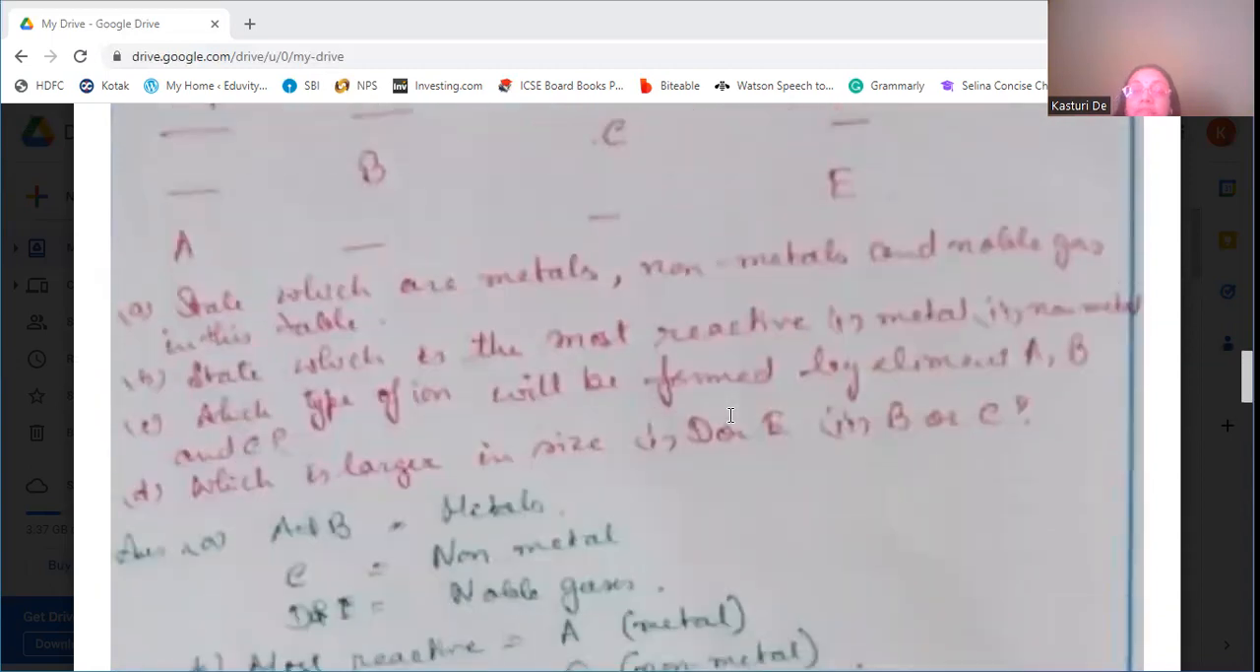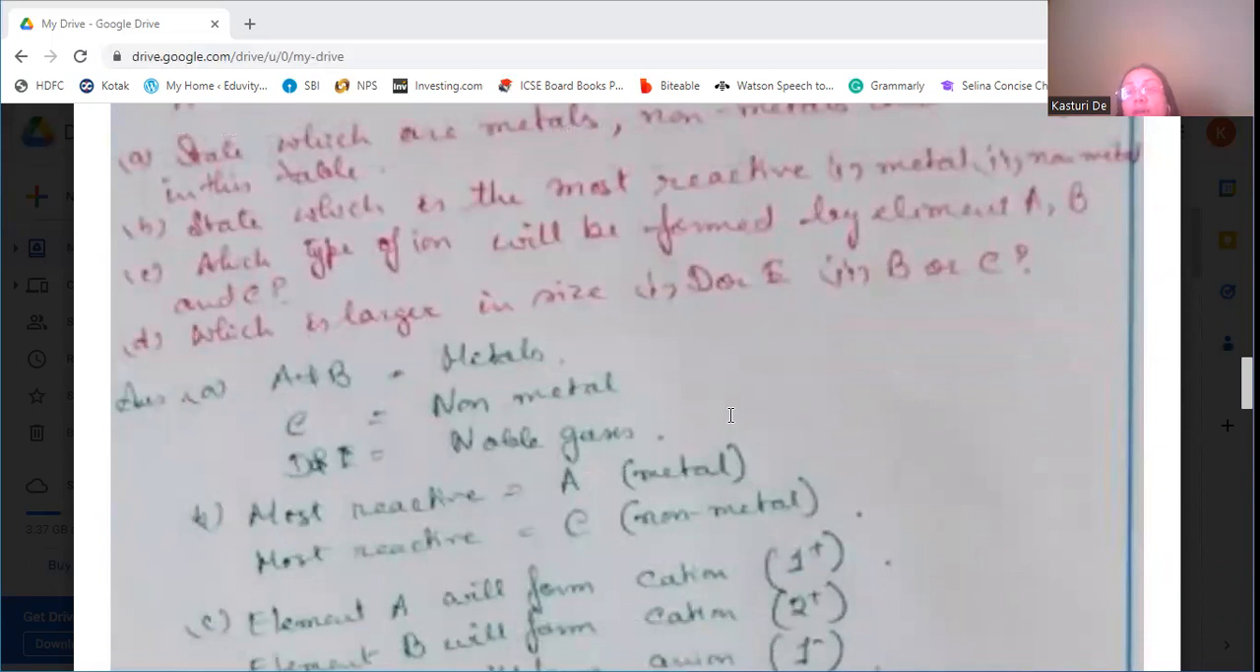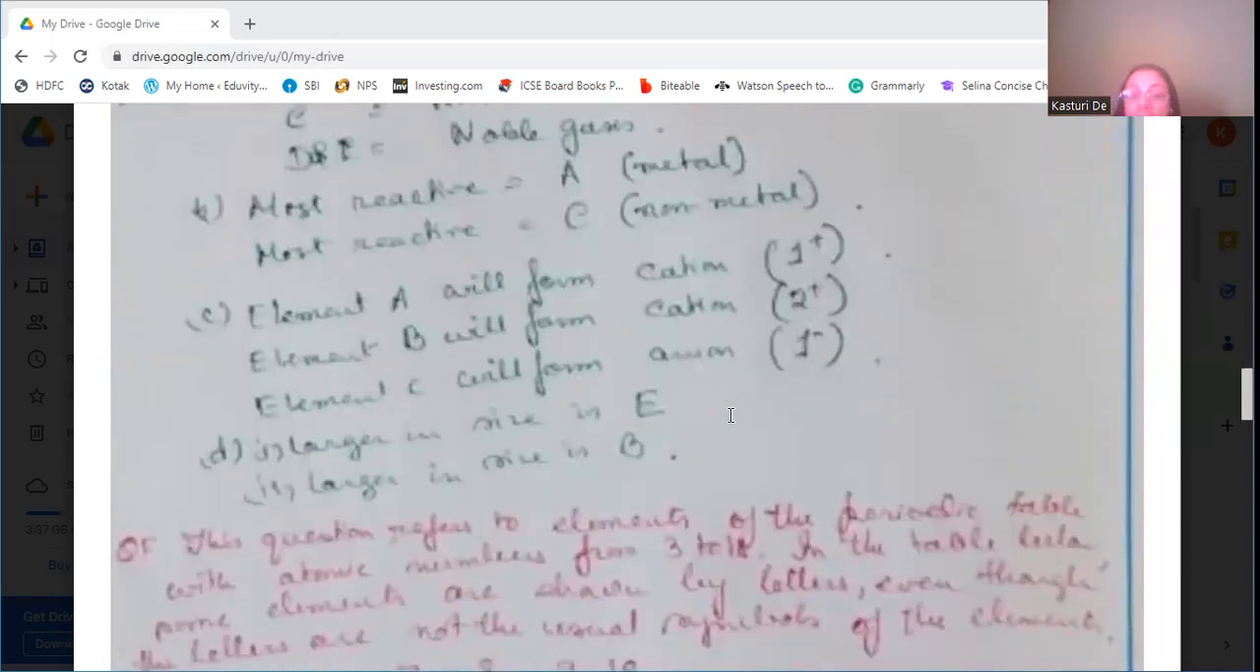Okay. Next question is, which type of ion will be formed by elements A, B, and C? A will form a cation, that is 1 plus, or rather plus 1, you can say. Then element B will form a cation, that is 2 plus. Element C will form an anion, that is minus 1, or 1 minus.